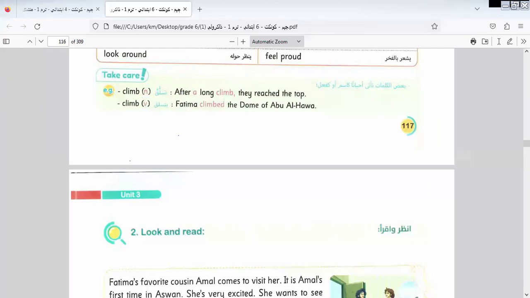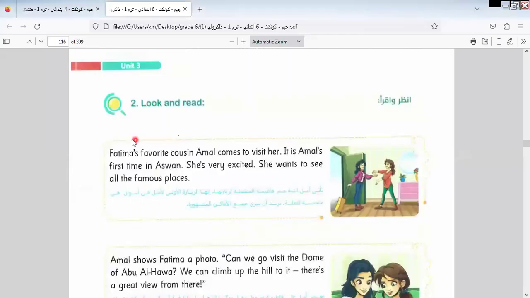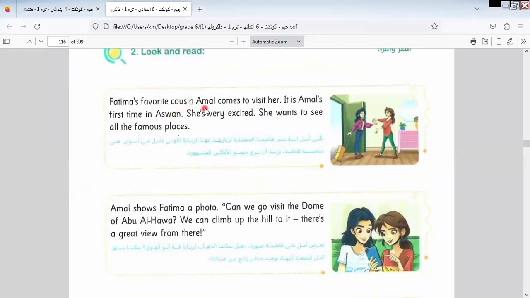Let's continue the rest of the lesson. Here we have Fatima's favorite cousin, Amal, comes to visit her. It's Amal's first time in Aswan. She's very excited. So here I would like to show you the adjective expressing a person, this one, because here I'm expressing the emotion of a person. So we must add ed to the adjective. She is very excited. She wants to see all the famous places.